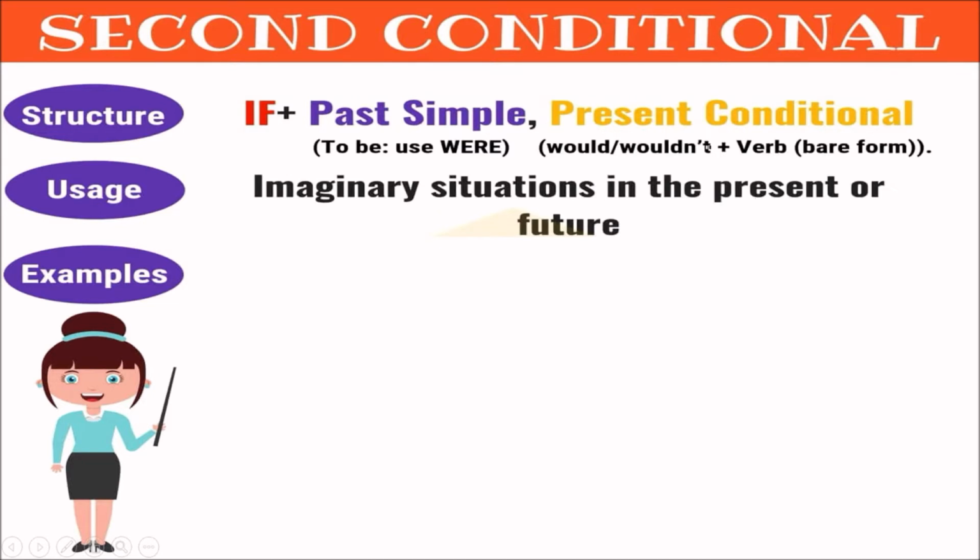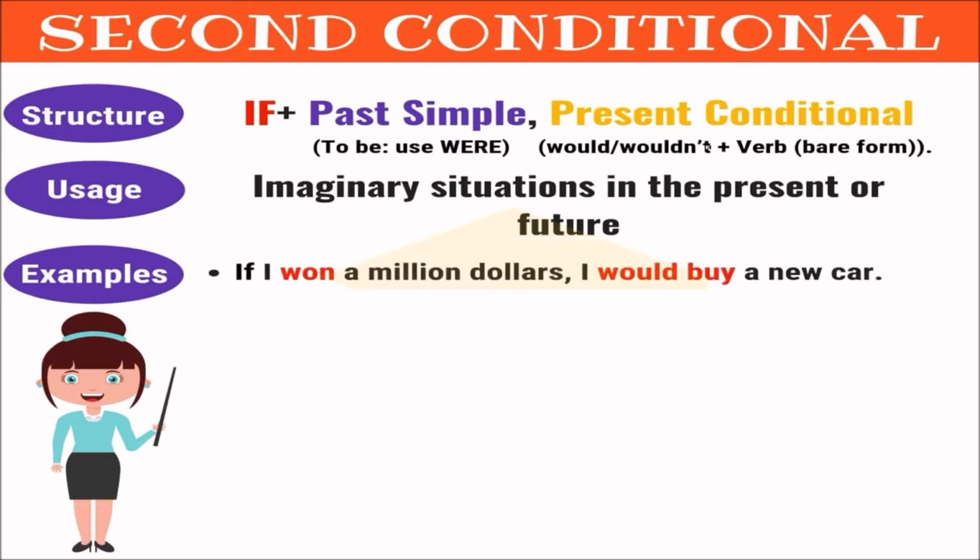First, when do we use it? Imaginary situations in the present or future. Now, be careful. Just because it has a simple past form here, it doesn't mean it's about past. This is still about present or future. The zero conditional is for something that is almost 100% possible to happen. The first conditional is for possibility like 70%. This one is about possibility, but the possibility of this happening could be like 10%, right? So it's a lot less. That's why you call it imaginary situations.